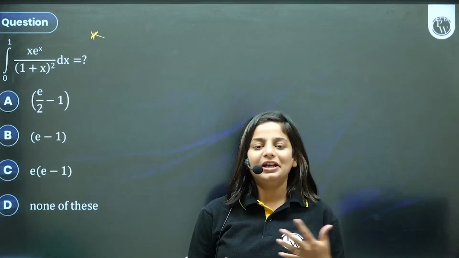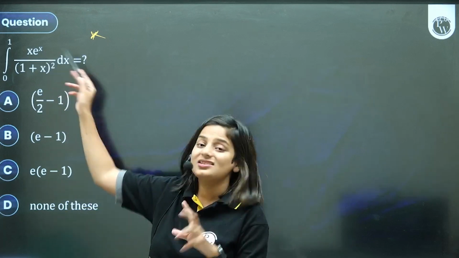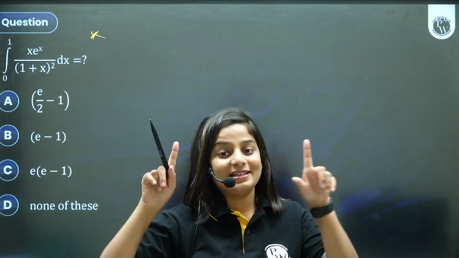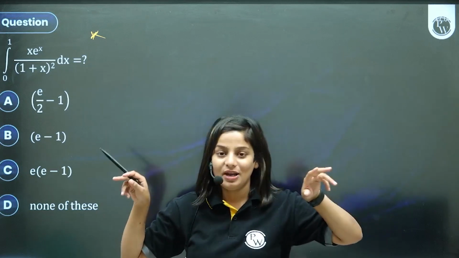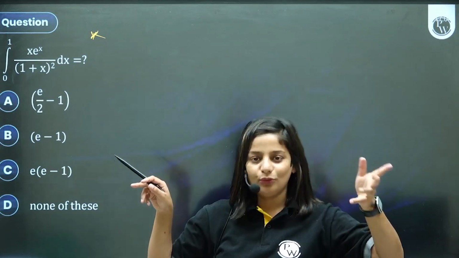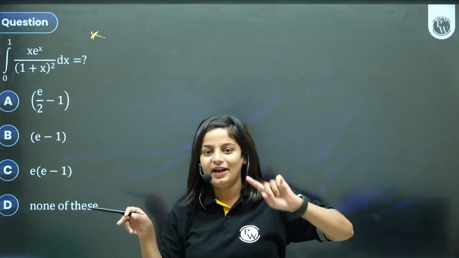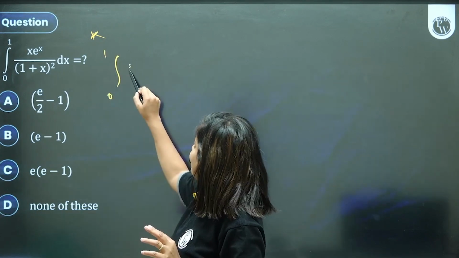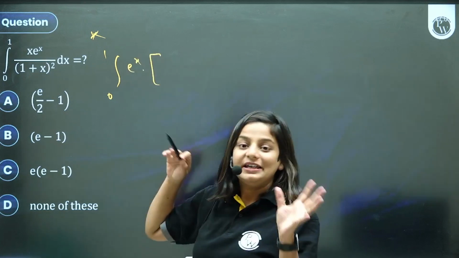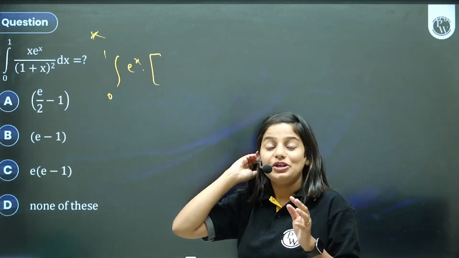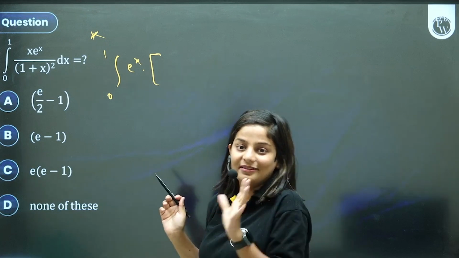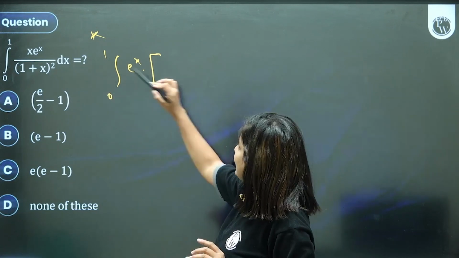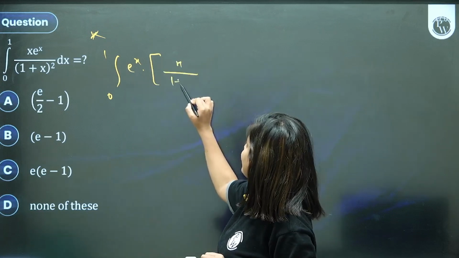Again, a very standard type of a question, and the moment I see e raised to x multiplied with something, I recall that special formula, the two special formulas. If you have studied only one special formula, in textbook there is only one, in JEE there is two. Application of integrals, application of by parts formula. E raised to x out, x upon 1 plus x the whole square.